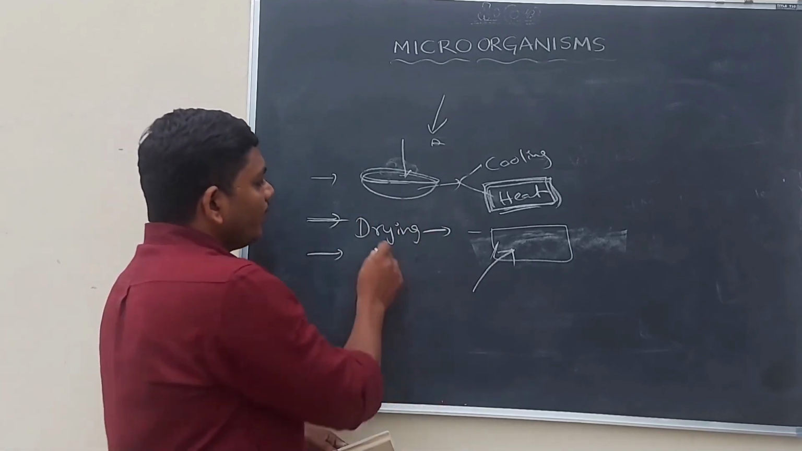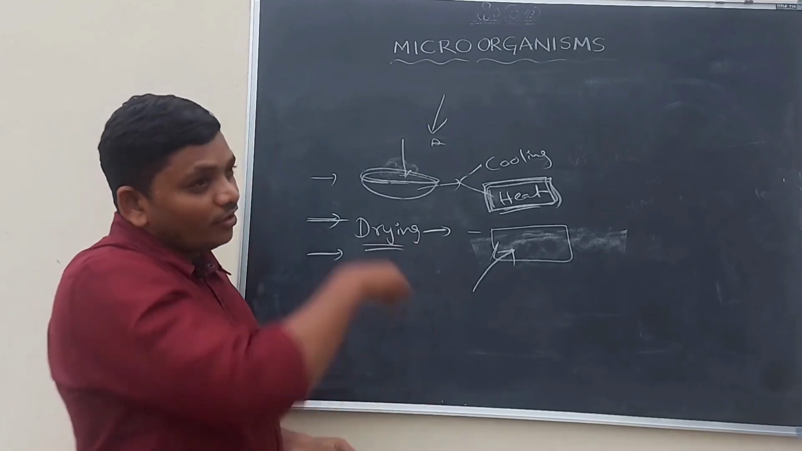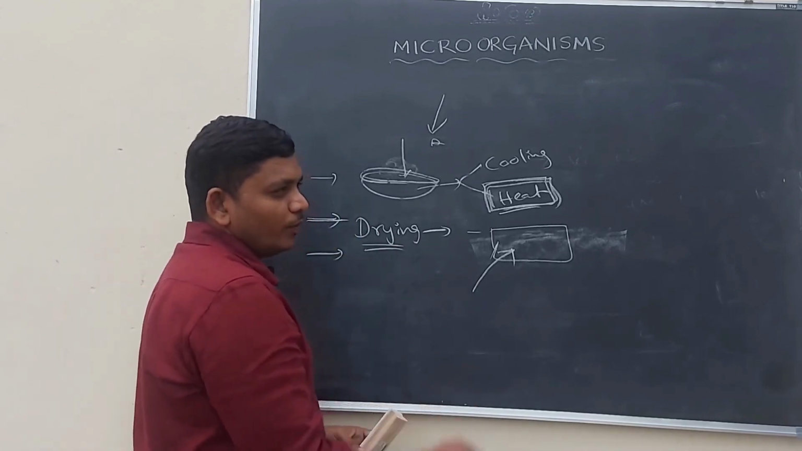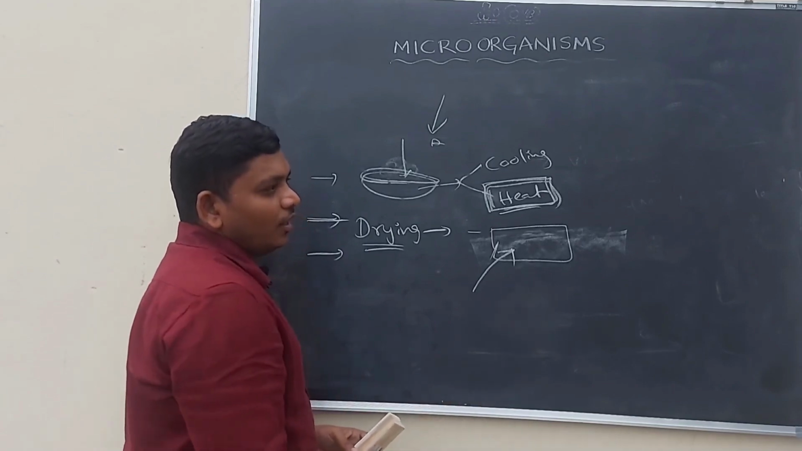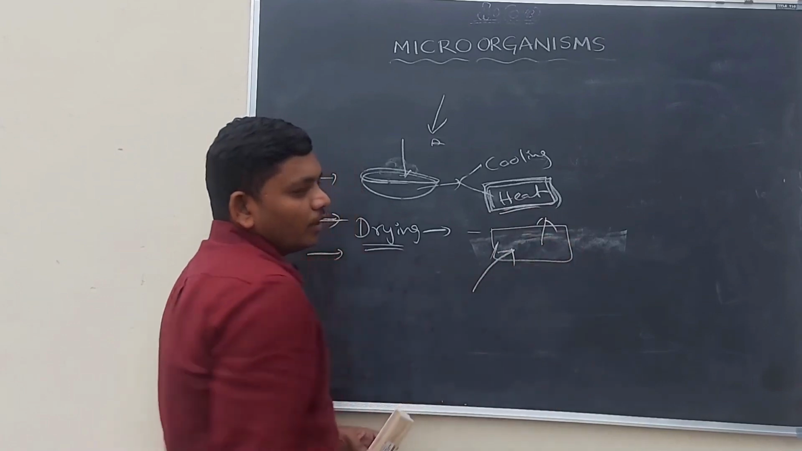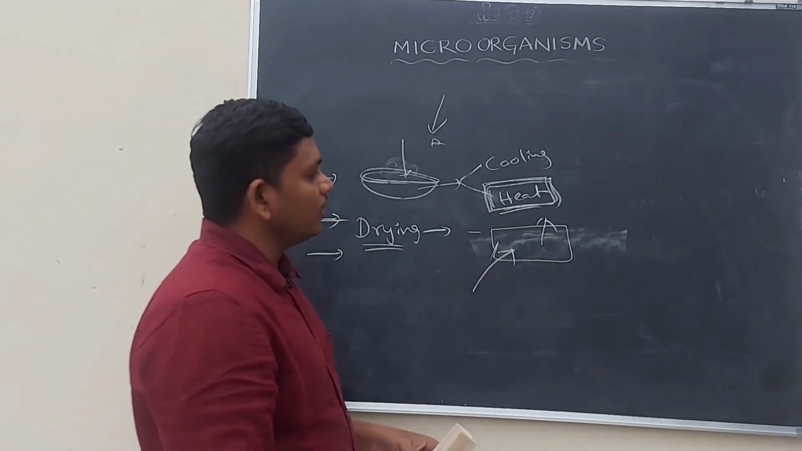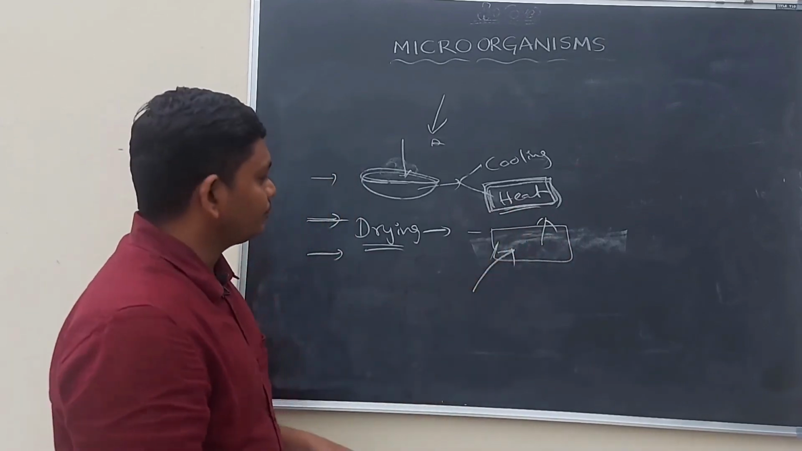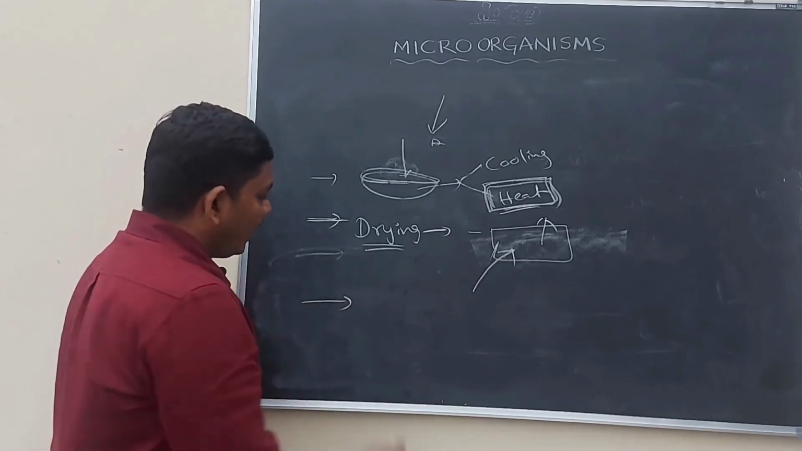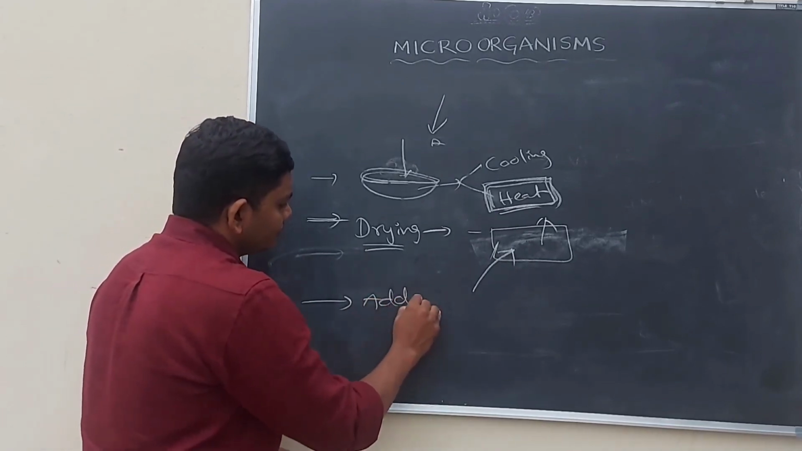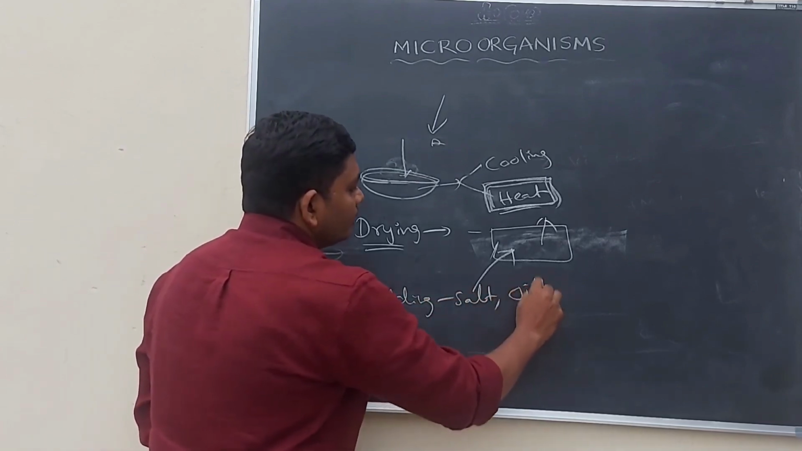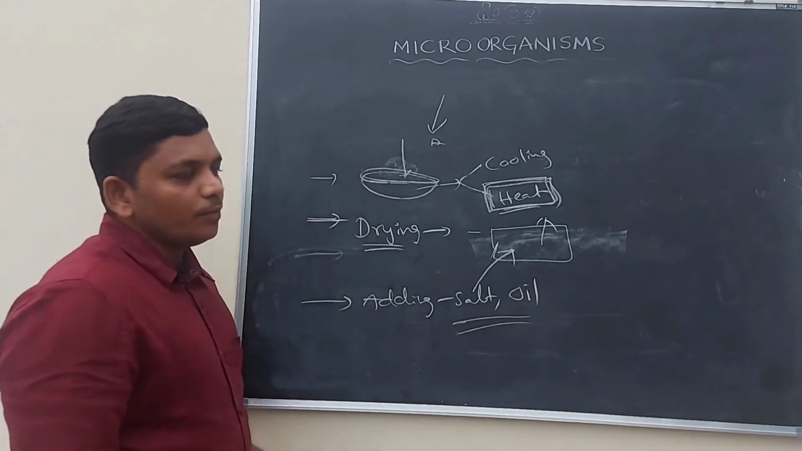So drying is the best method in the villages. They dry fruits and food materials like fishes and also pulses. Then the water evaporates from that type of food material, and the food can be stored for a long time. And the third thing, adding salt and oil. This is also one type of method for storing food materials.